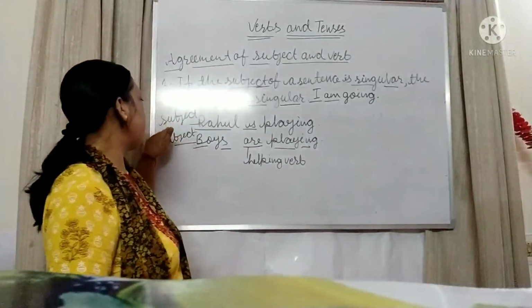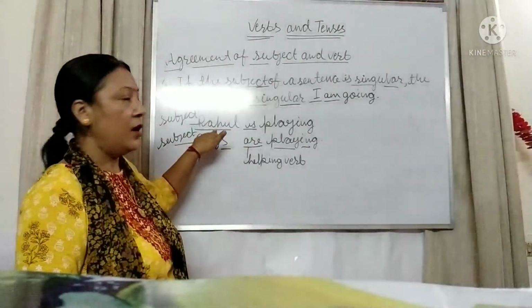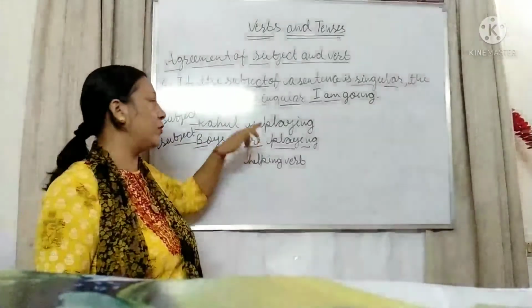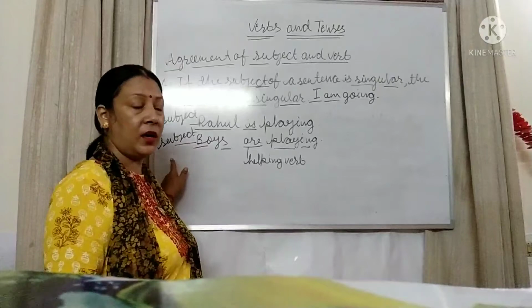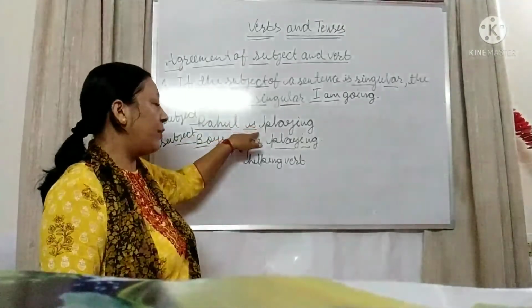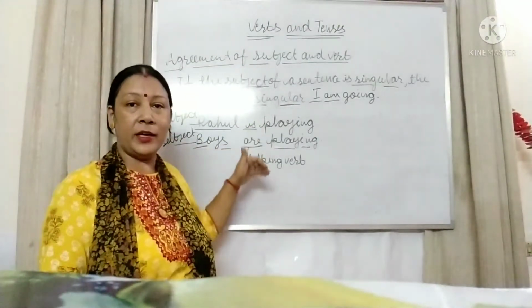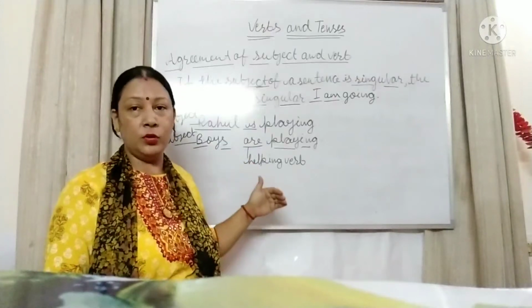So if the subject is singular, the helping verb will be singular. If the subject is plural, the helping verb will be plural. This is the agreement, this is the rule, you can say.